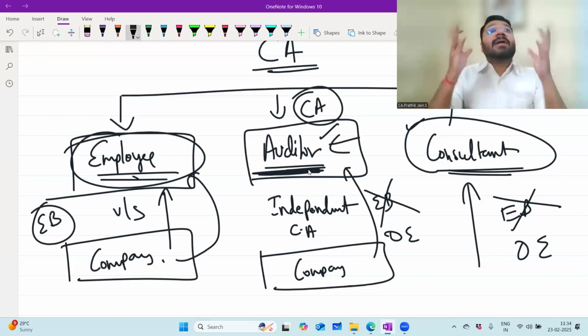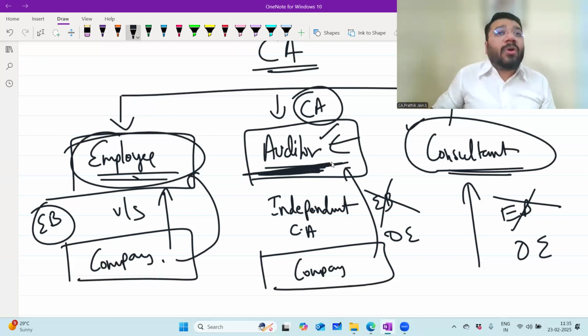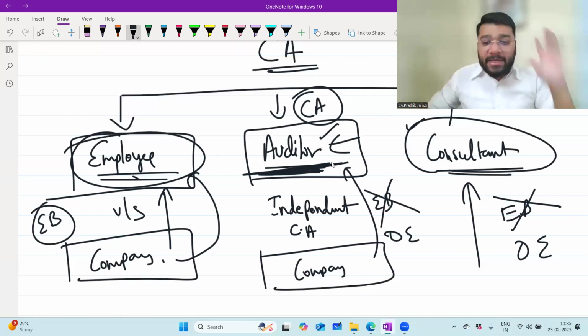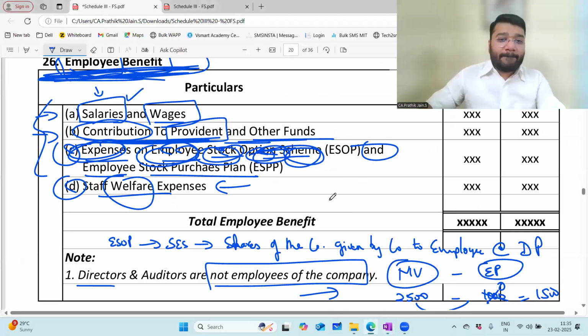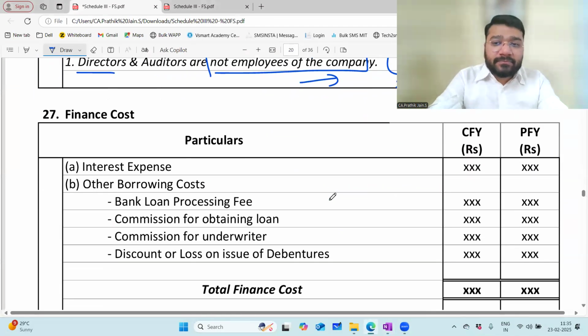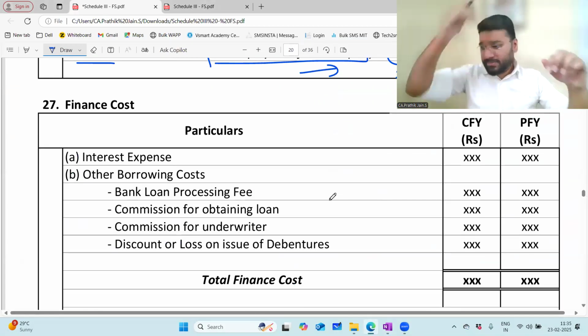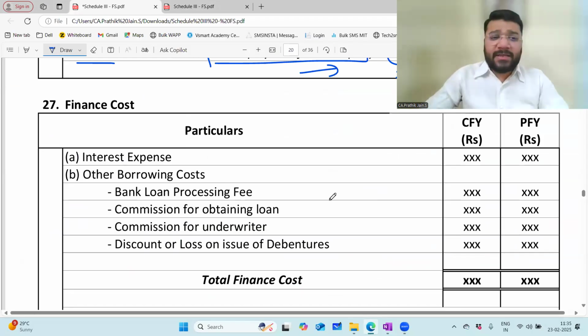So like that, auditor has got multiple roles. So here, when I'm talking about auditor, I mean the one who's performing statutory audit. And this statutory audit is a compulsion of which law? Company law. Will you forget this point? Online people, no energy. Will you forget this point?